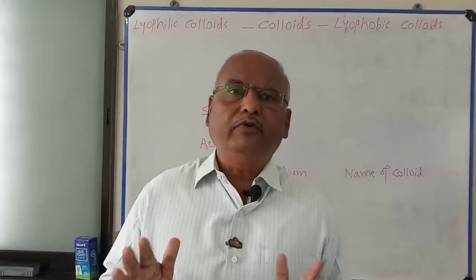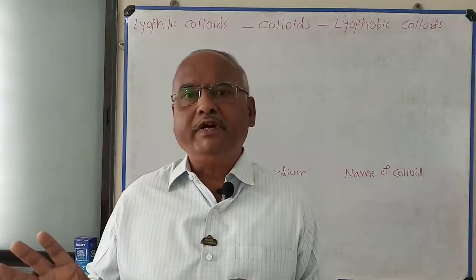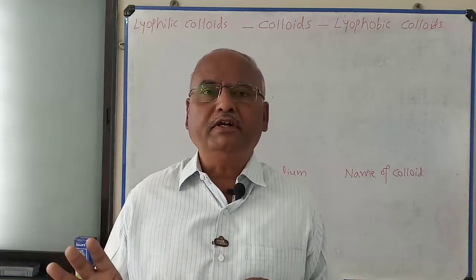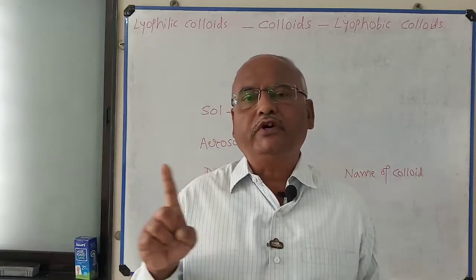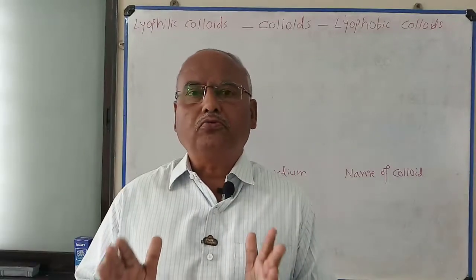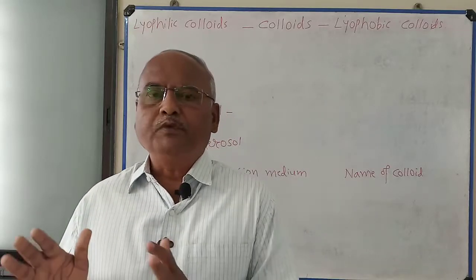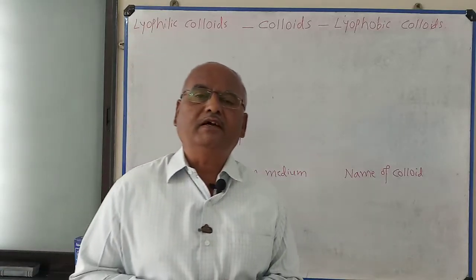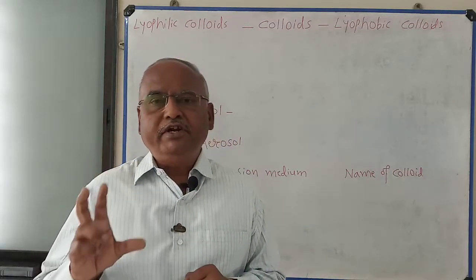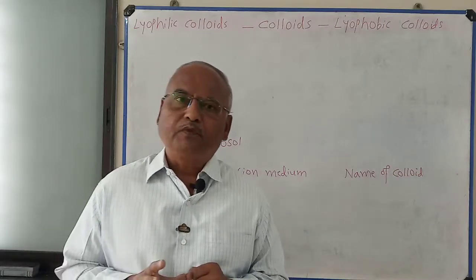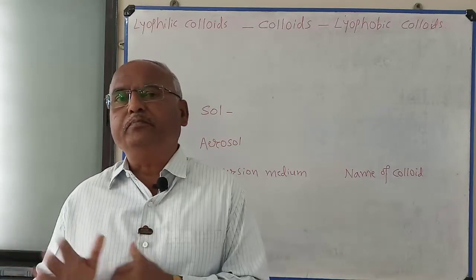So yesterday we saw what is colloidal solution. The solution in which the size of particle ranges from 1 nanometer to 1000 nanometer are called colloidal solutions. Gum solution, starch solution, protein solution, these are the examples of colloidal solution. We also studied two important terms. One is dispersed phase and another is dispersion medium.